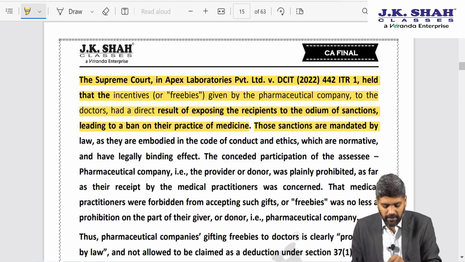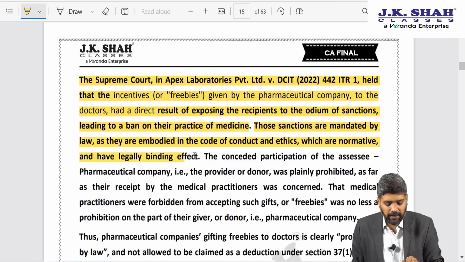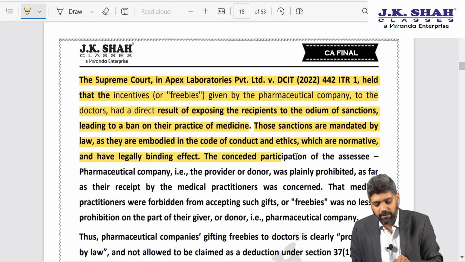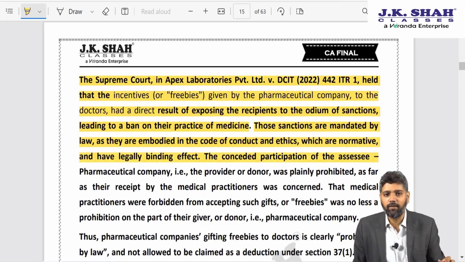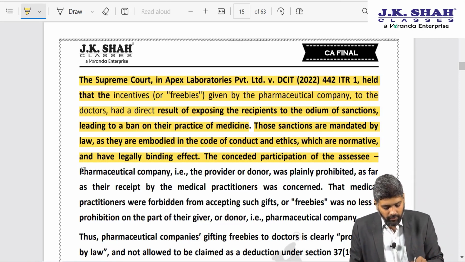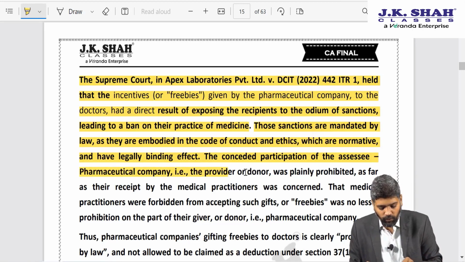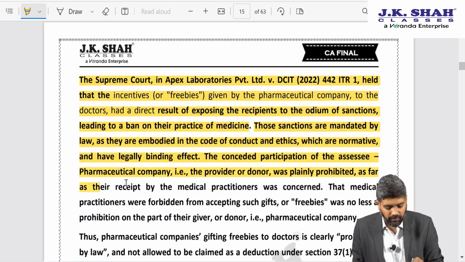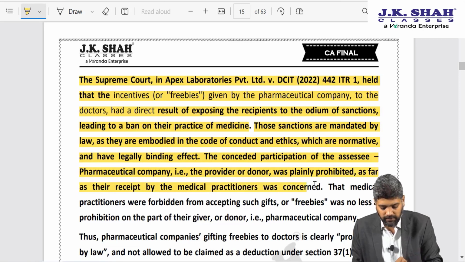Those sanctions are mandated by law, as they are embodied in the Code of Conduct and Ethics, which are normative and have legally binding effect. The conceded participation of the assessee means you are facilitating that by giving these kinds of gifts. The pharmaceutical company, that is the provider or donor, was plainly prohibited as far as their receipt by medical practitioners was concerned.